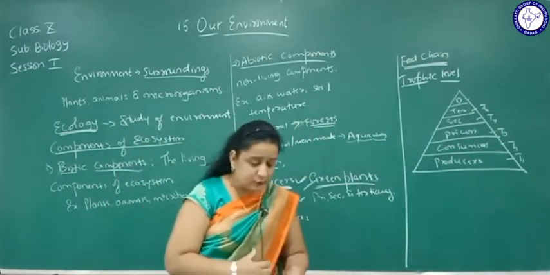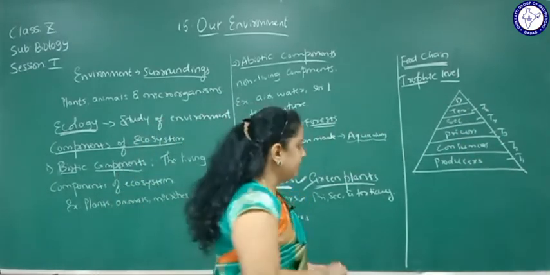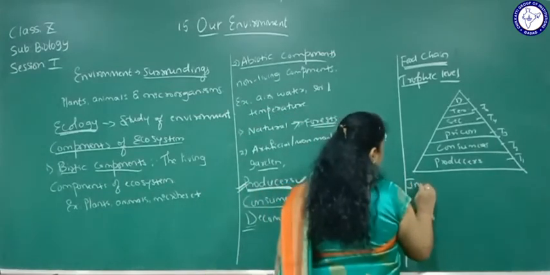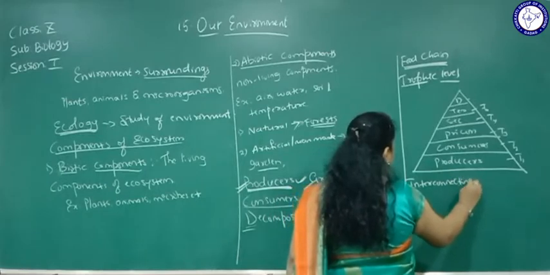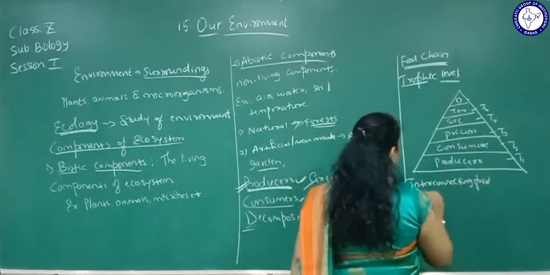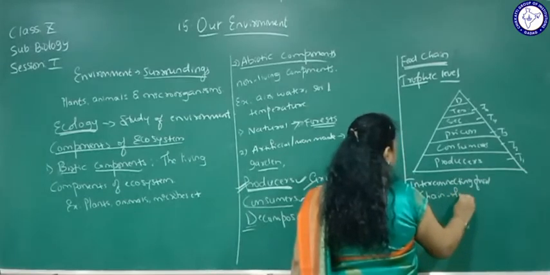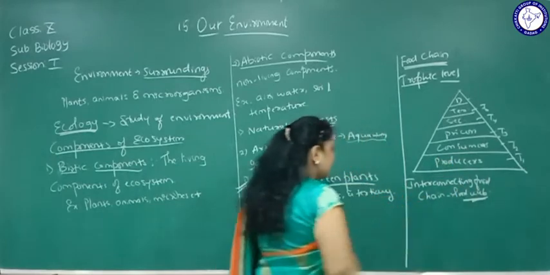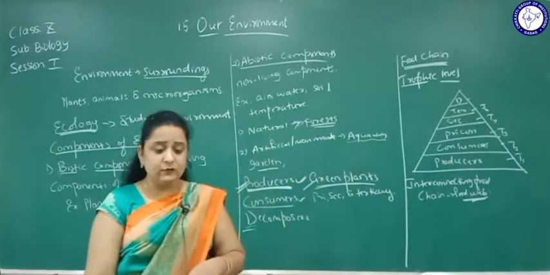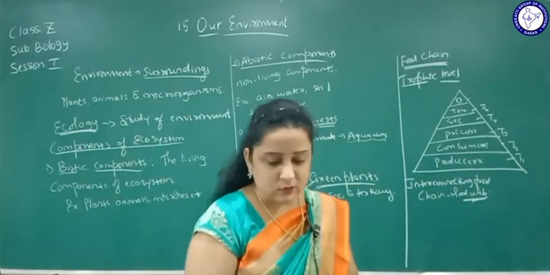Interconnecting food chains are called a food web. Different food chains together form a food web. Web means what? A large network, you can say. So many food chains are connected together, forming a food web.